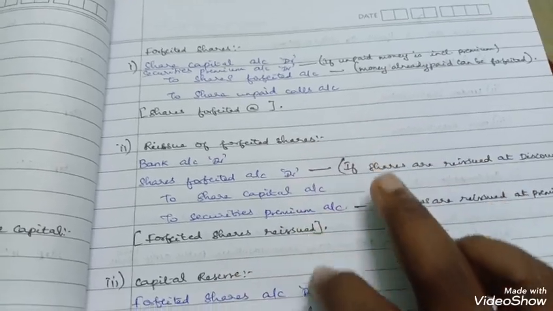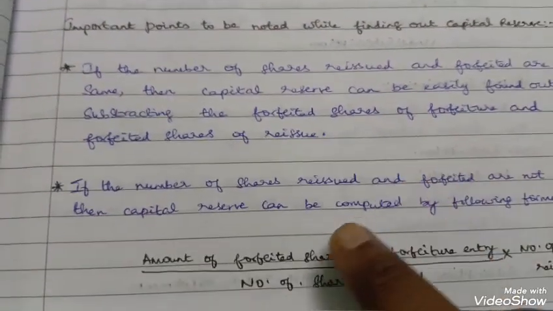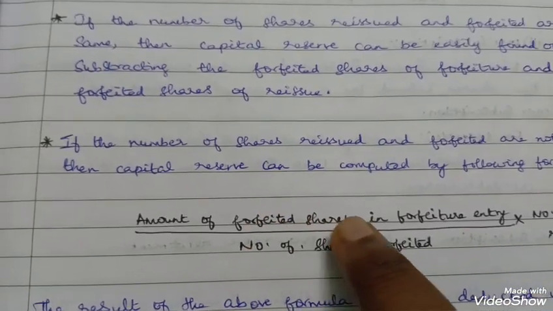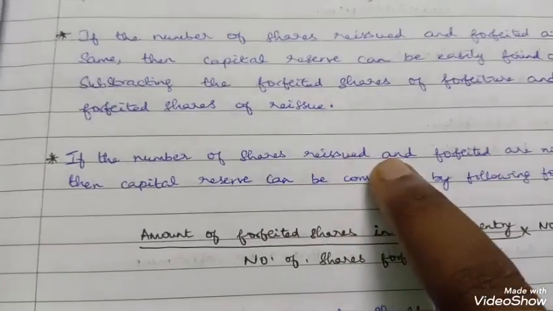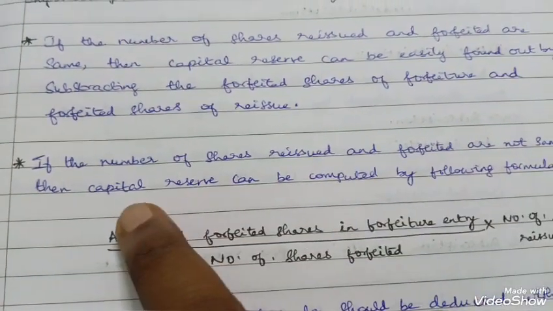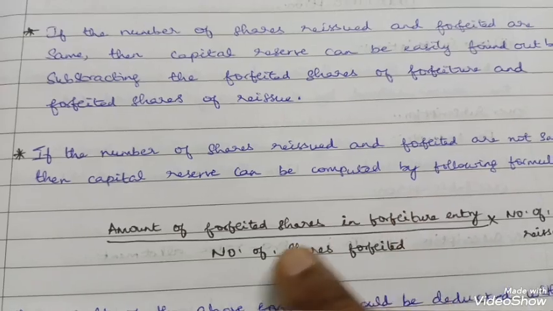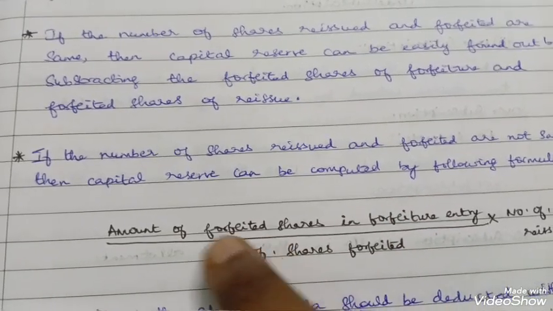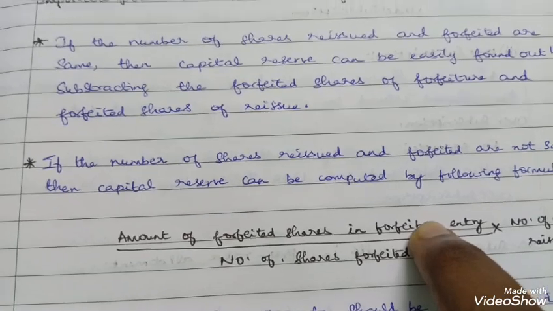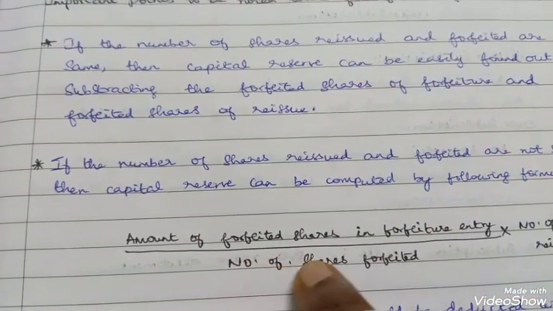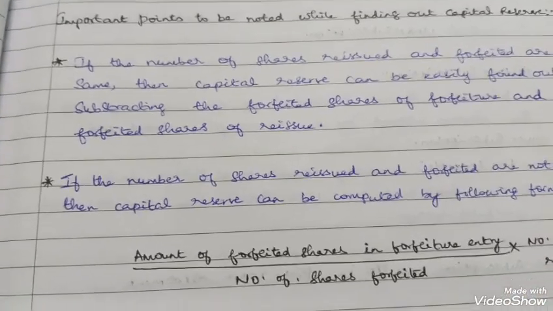So see, the formula for that will be the amount of forfeited shares in the forfeiture entry. If the number of shares reissued and the number of shares forfeited are not the same, the capital reserve can be computed by the following formula. I have taken the formula in a very easy manner. Amount of forfeited shares in forfeiture entry divided by number of shares forfeited, into number of shares reissued.